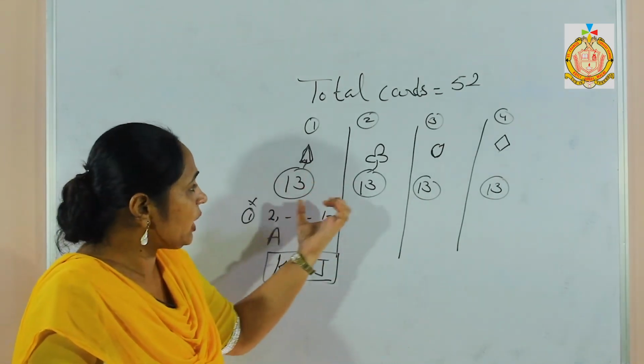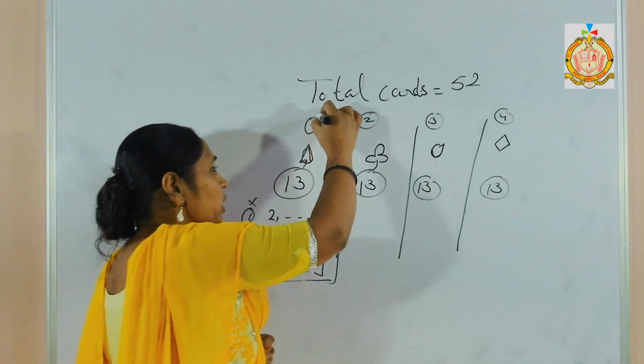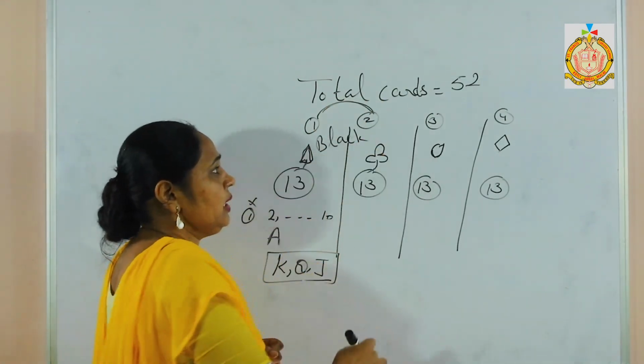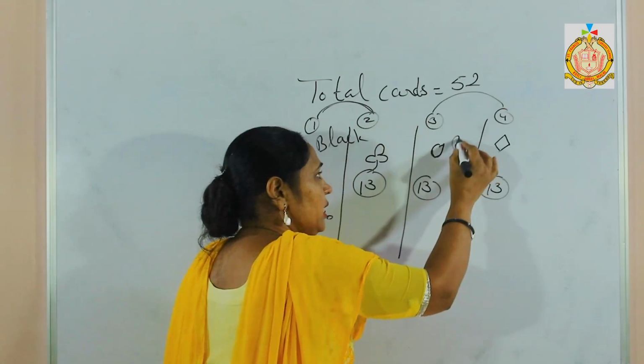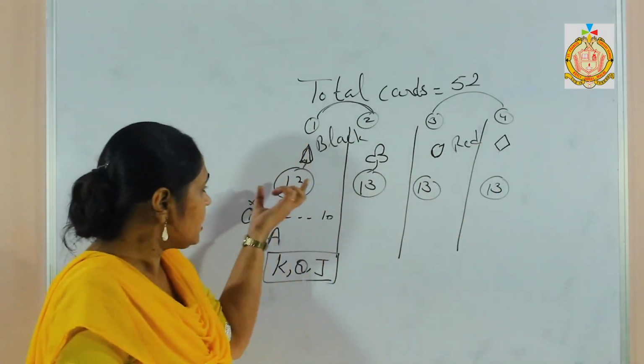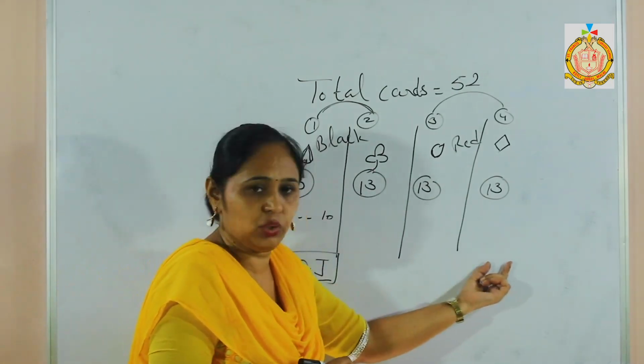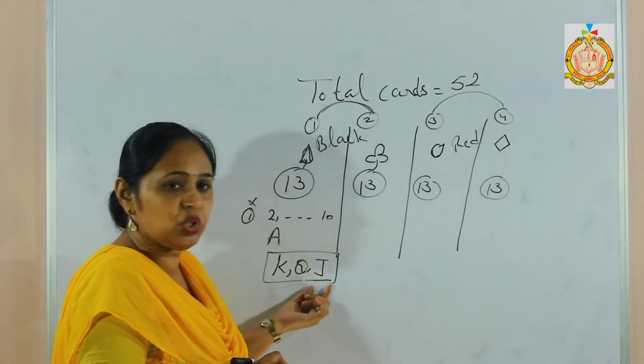But now there are 2 colors also. These 2 types have the black color, and these 2 types have the red color. That means there are 3 face cards in each type. 4, 4, 4. That means these 4 belong to 3.